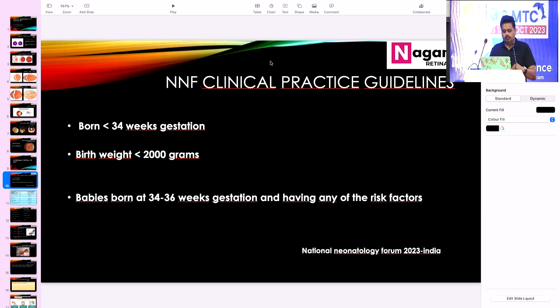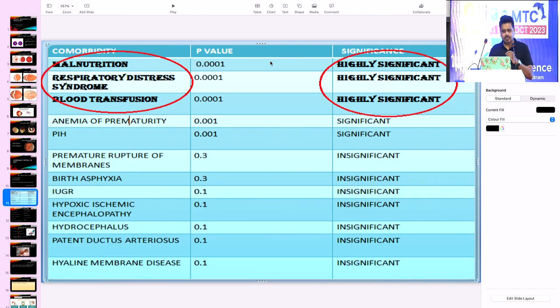Coming to the screening criteria of ROP, these are the guidelines of the National Neonatology Forum of India, which were introduced in 2023. All the babies born below 34 weeks of gestation, babies born with birth weight less than 2000 grams, and babies born between 34 to 36 weeks of gestation with any of the risk factors.